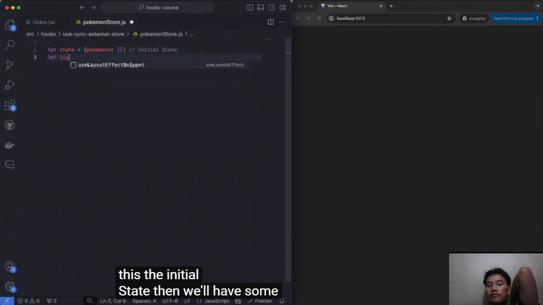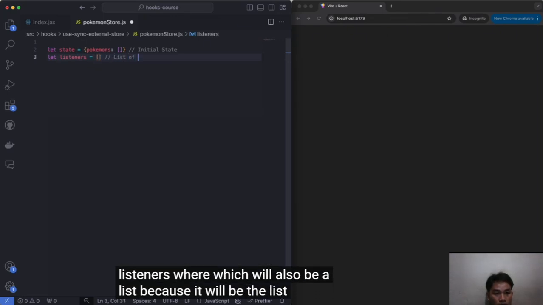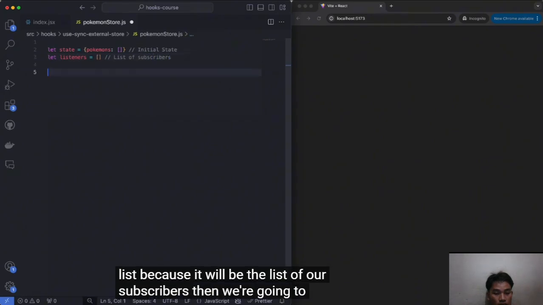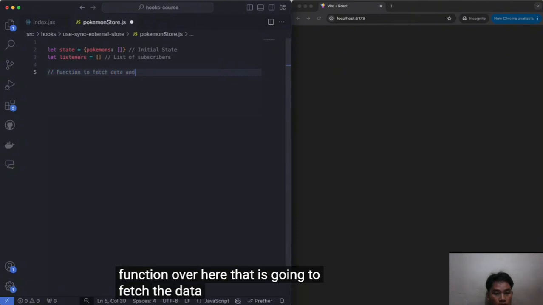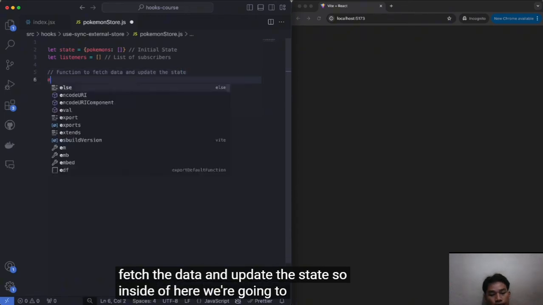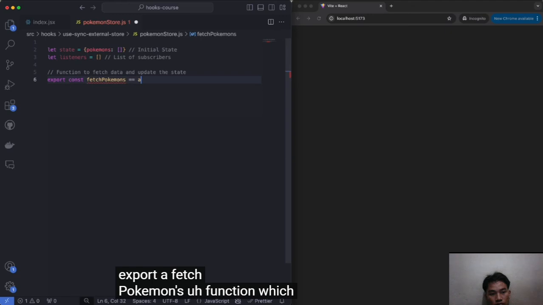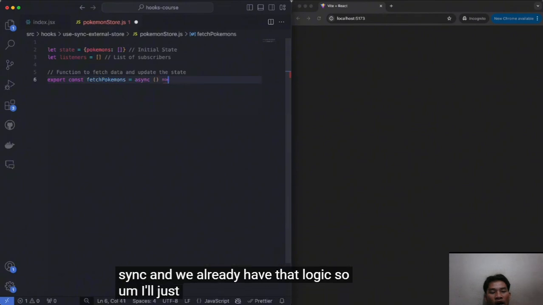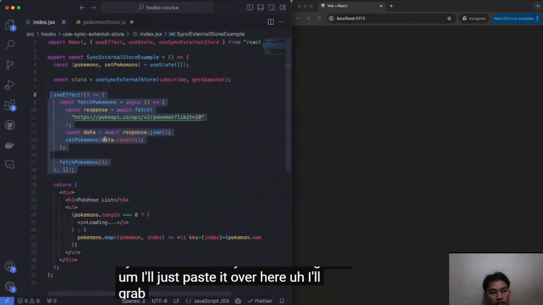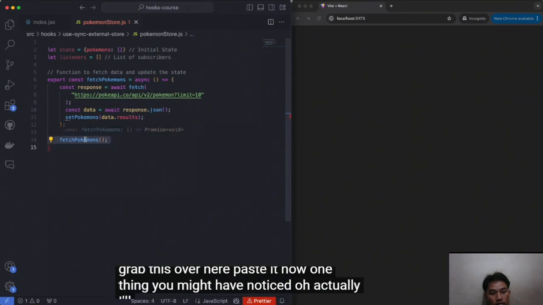Then we'll have some listeners, which will also be a list because it will be the list of our subscribers. Then we're going to have a function over here that is going to fetch the data and update the state. So inside of here, we're going to create and export a fetchPokemons function, which will be async. And we already have that logic, so I'll just paste it over here. I'll grab this over here, paste it.